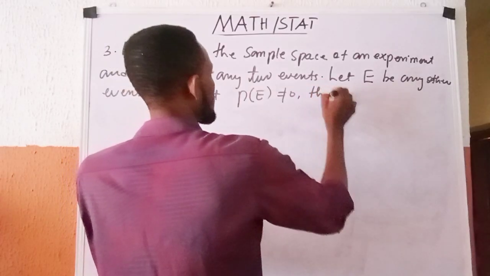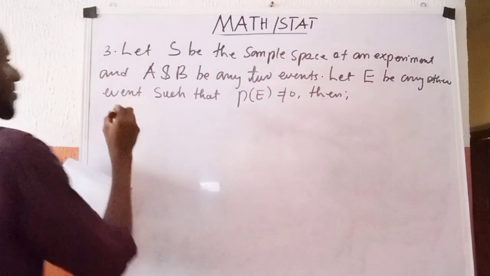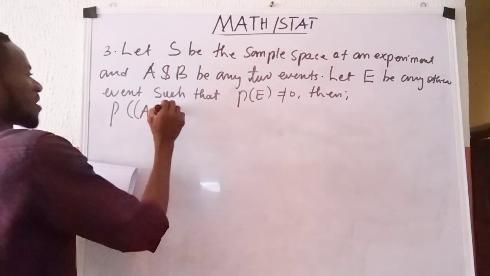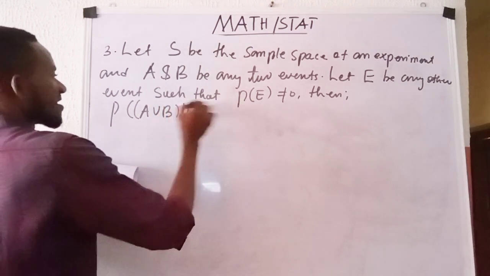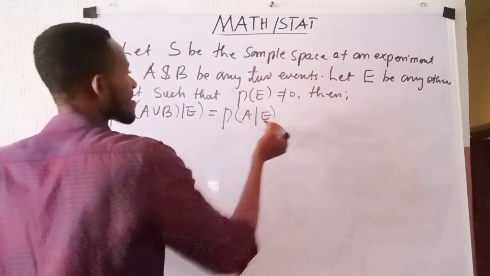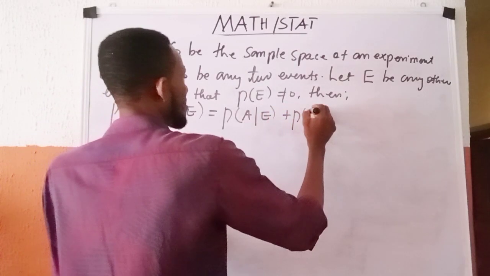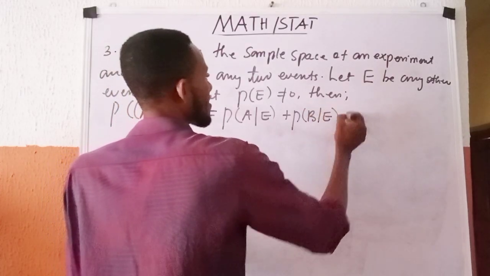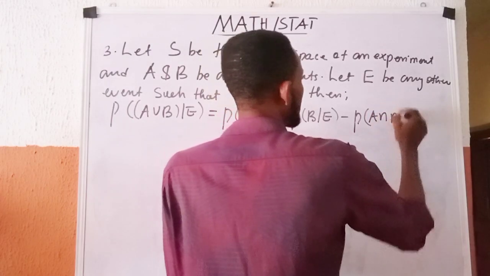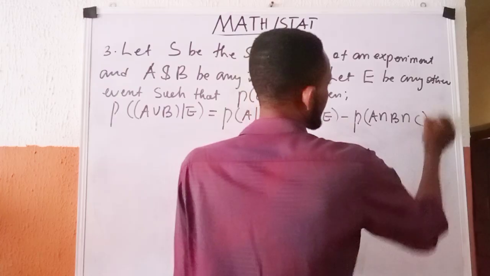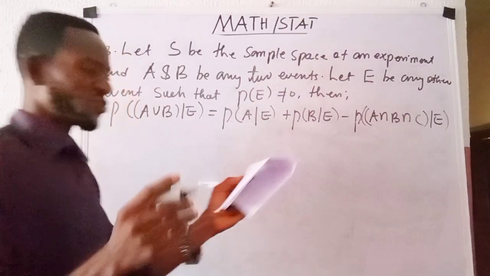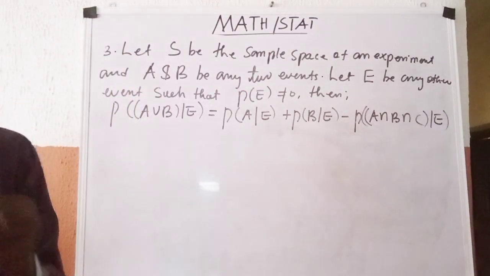Then P of A union B given E equals P of A given E plus P of B given E minus P of A intersection B given E. That's what they want us to show. That thing I wrote on the board is true.